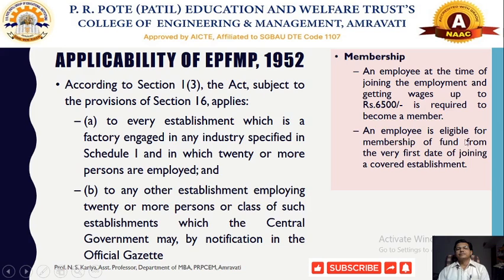The employee is eligible for membership of the fund from the very first day of joining the covered establishment. Now this limit has been increased, and workers or employees entitled to wages of 15,000 per month will become members of the EPFO and get the benefit of the provident fund schemes.